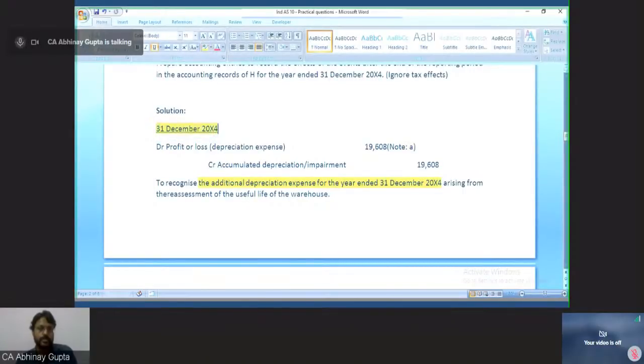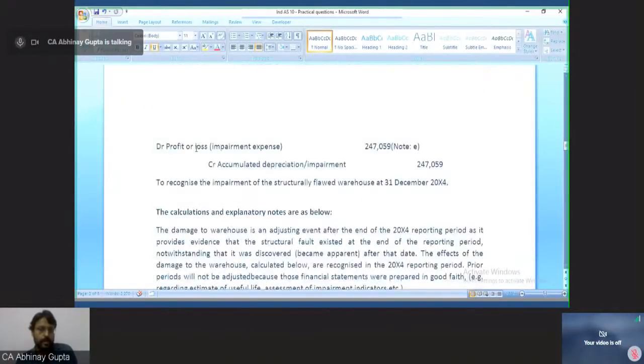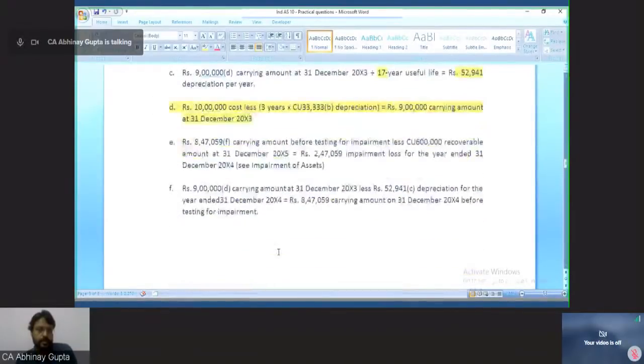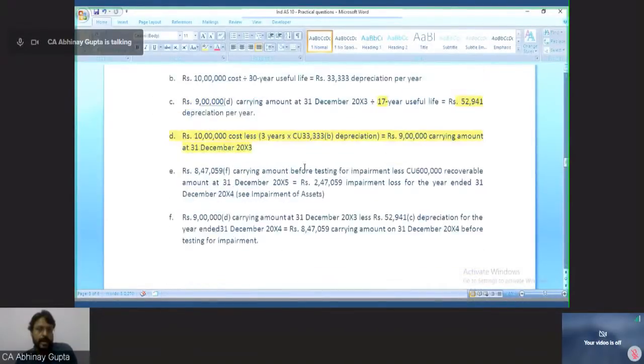So this is the first entry. Now what is the next entry? Profit and loss debit impairment expense to credit accumulated depreciation impairment. How have we calculated this? So carrying amount, how much was the carrying amount before testing for impairment? 6 lakh is the recoverable amount, 10 lakh was the original cost, 9 lakh was the carrying amount.